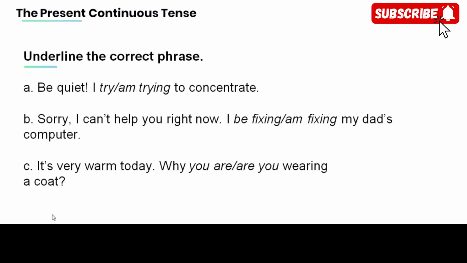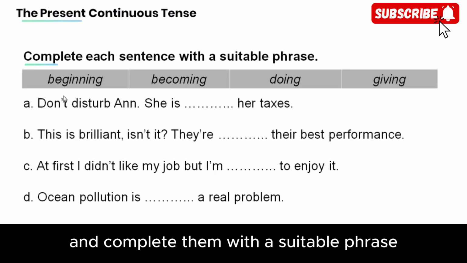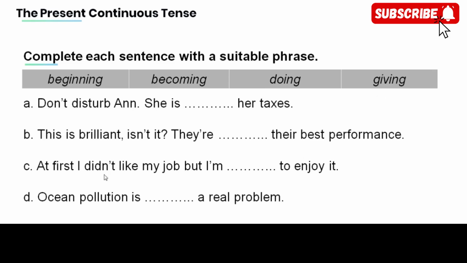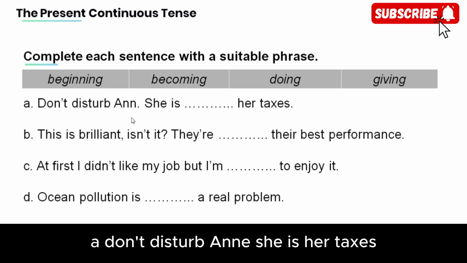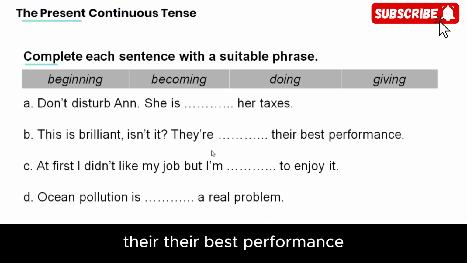And now, read the following sentences and complete them with a suitable phrase: beginning, becoming, doing, or giving. A. Don't disturb Anne. She is (blank) her taxes. B. This is brilliant, isn't it?